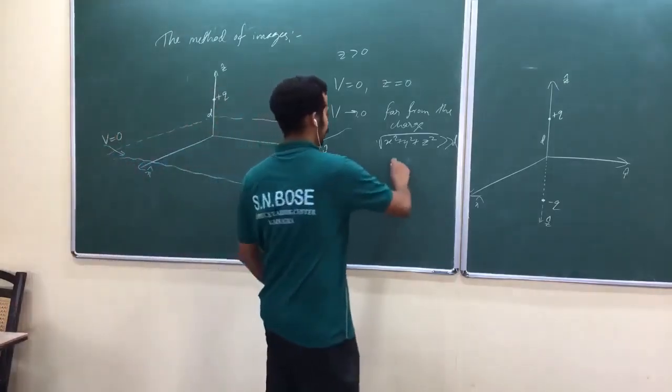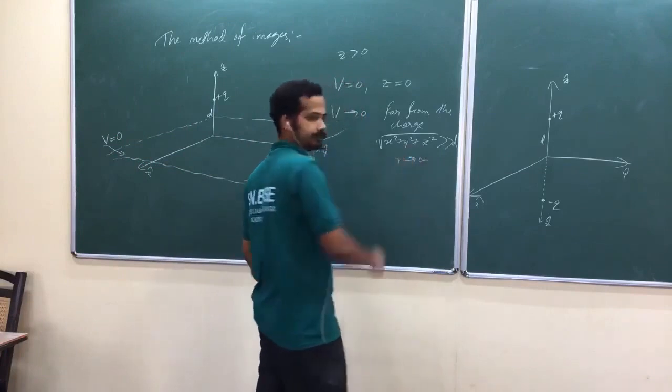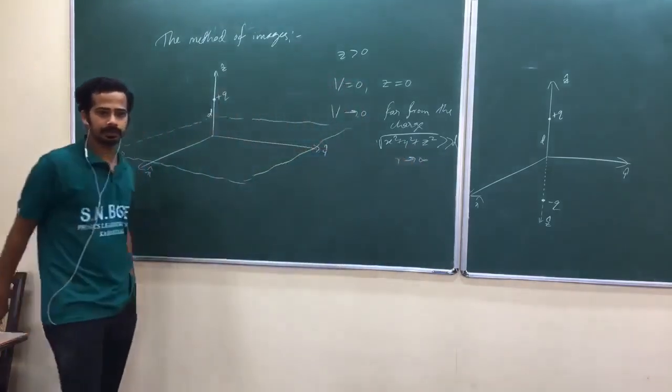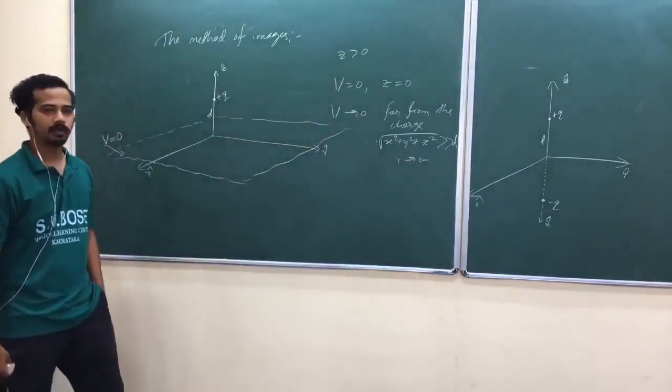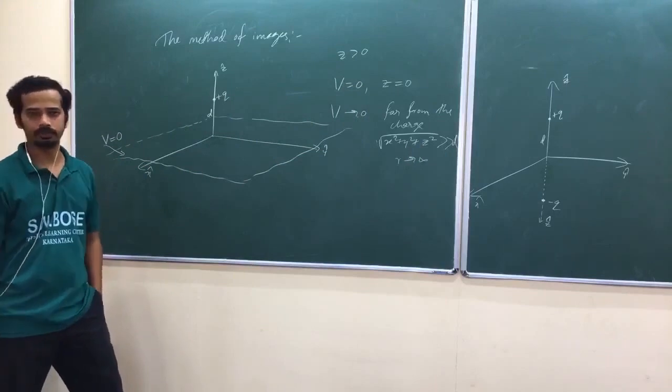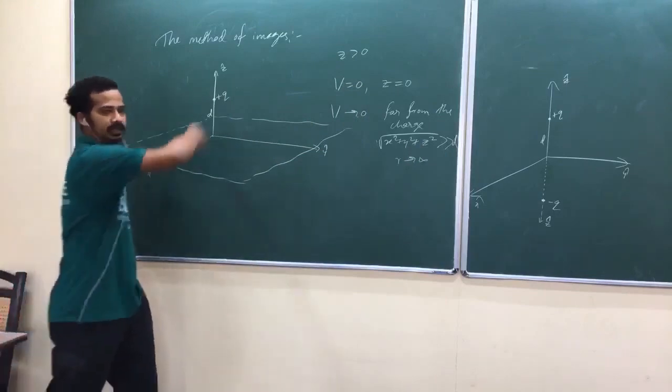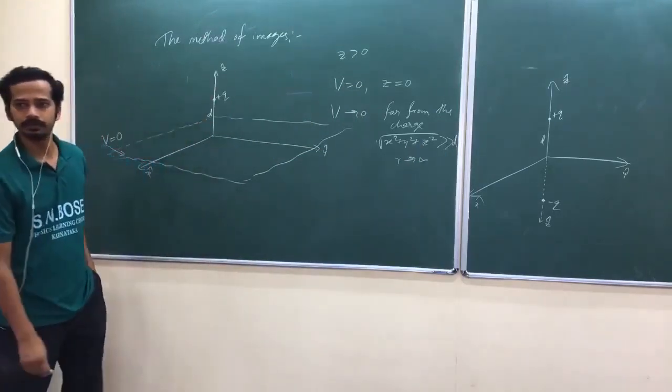Or you can say r tends to infinity. From the origin, if you are going to infinity, then obviously the potential should go to 0. That means you are escaping from the charge distribution.